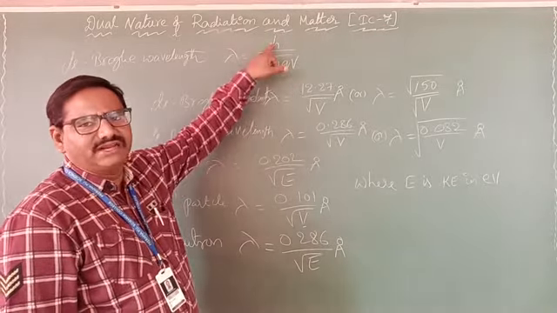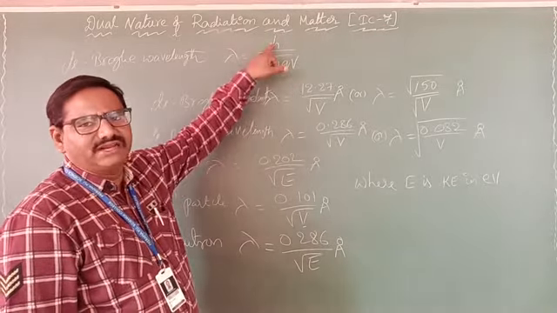For a proton, only the mass of the proton changes, the remaining are all the same. The h value is 6.63 × 10^-34. Only the mass of the proton will be changed, that is 1.675 × 10^-27 kg. Correct? So lambda equals 0.286 by root V angstrom, if you substitute all the values. Remember, these are shortcuts. Or under root 0.082 by V angstroms.